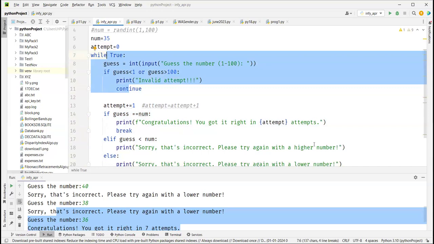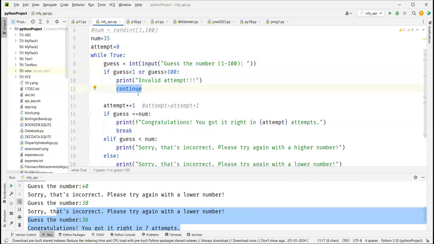So it's like this: from your home, you come out and you have to take left to go to your destination, but you took right. And the moment you realize, oh, this is right, this is not where I want to go, then what happens? You will immediately come back to the beginning point, to your home again. Then you will take the correct turn. So this is what continue does. Continue will not continue further; it will take you to the beginning of the loop. Wherever you are, if you encounter continue, it will take you to the beginning of the loop. So you come back here.